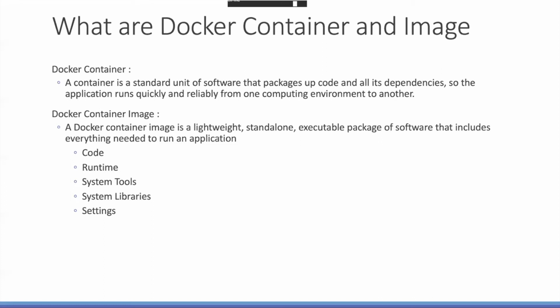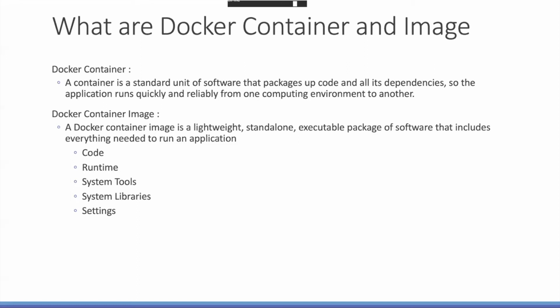If you compare that, an image is similarly a lightweight standalone executable package of software that includes everything in one single big package for running the application. It has the code, the runtime, the system tools, libraries, and settings and configurations. Everything is packaged into one package so that without any support or dependency, it can run itself.